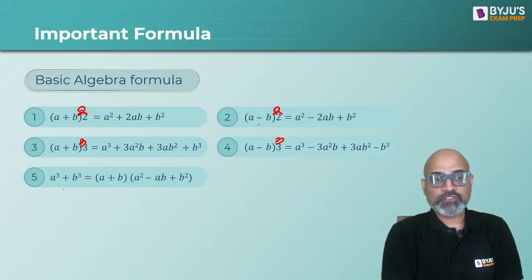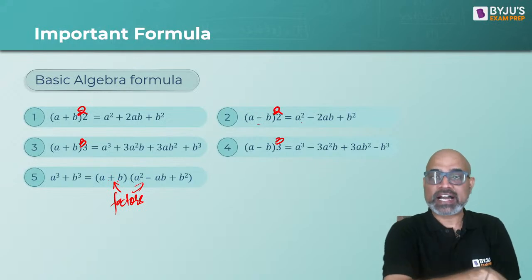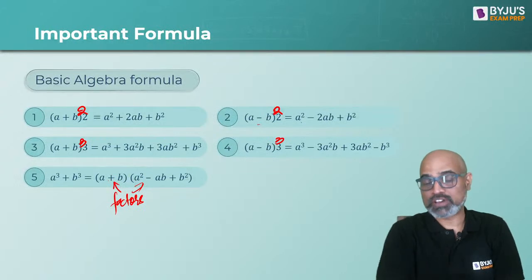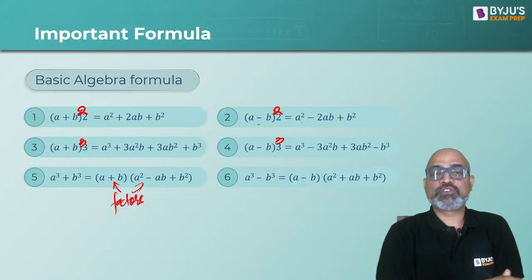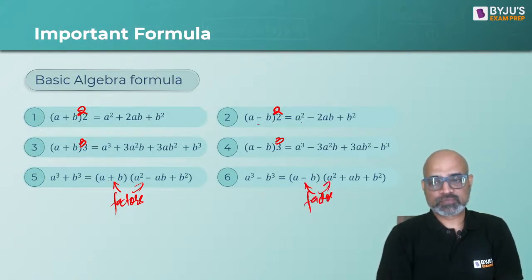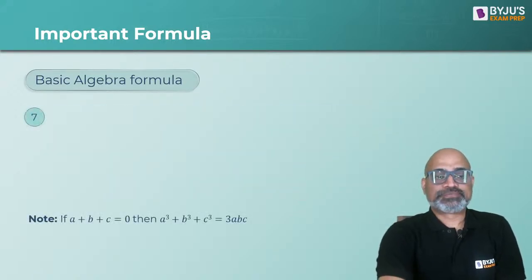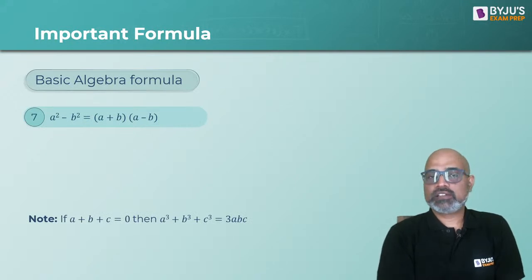a cube plus b cube can be written as (a plus b)(a square minus ab plus b square). Whenever you write an expression as some bracket into some bracket, these brackets are called factors. So we say that a plus b is a factor of a cube plus b cube, and a square minus ab plus b square is also a factor of a cube plus b cube. Similarly, if you have a cube minus b cube, you get these 2 factors.